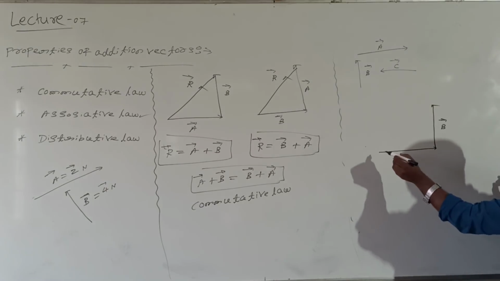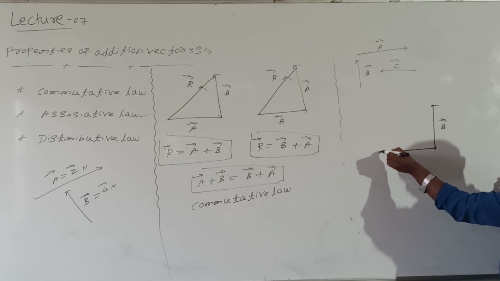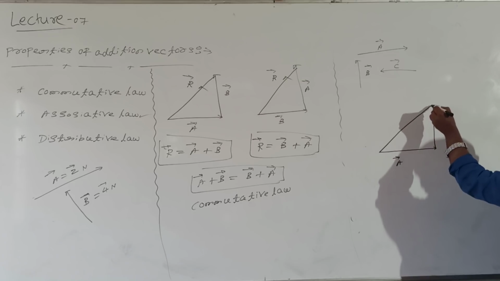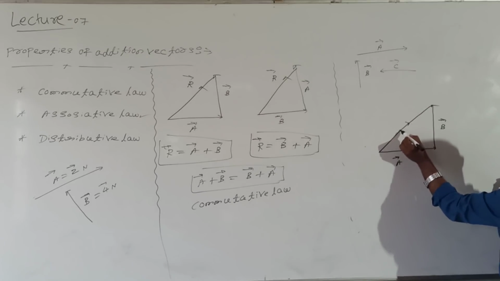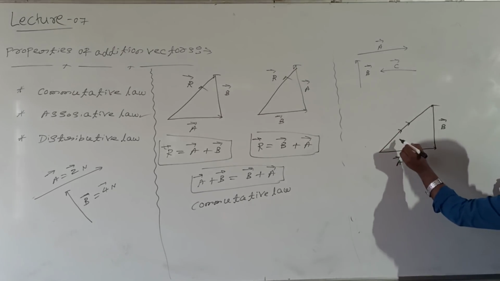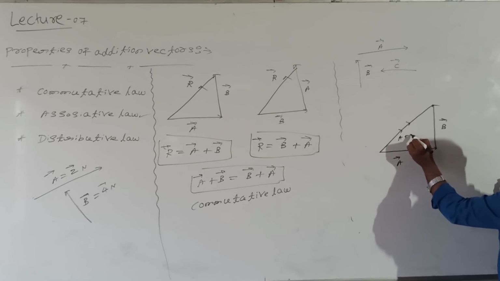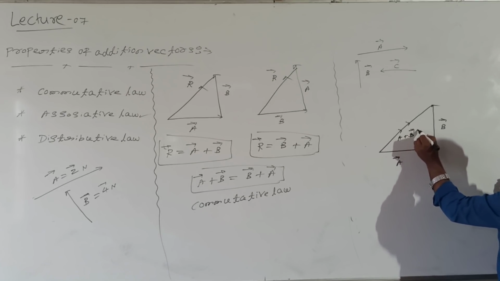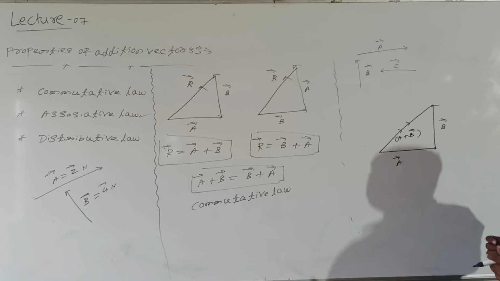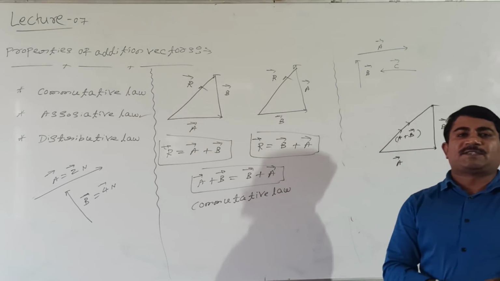Then how to take the resultant? This is the resultant, in this direction. Resultant is equal to A plus B.